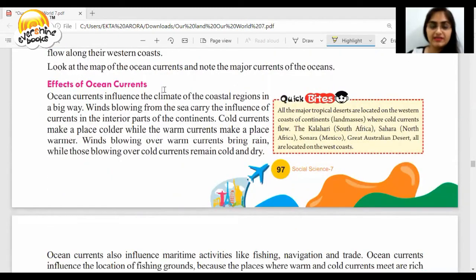Effect of ocean currents. Ocean currents influence the climate of the coastal regions in a big way. Winds blowing from a sea carry the influence of currents into the interior parts of the continent. Cold currents make a place colder, while warm currents make a place warmer. Winds blowing over warm currents bring rain, while those blowing over cold currents remain cold and dry.